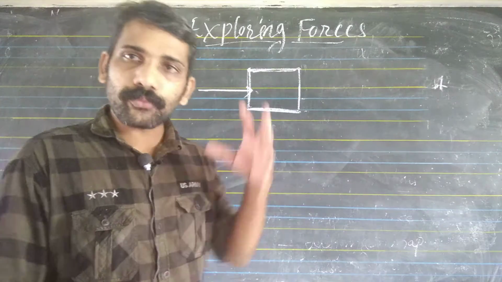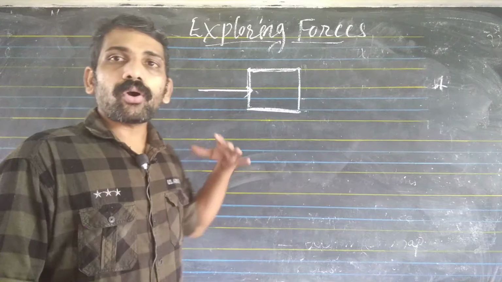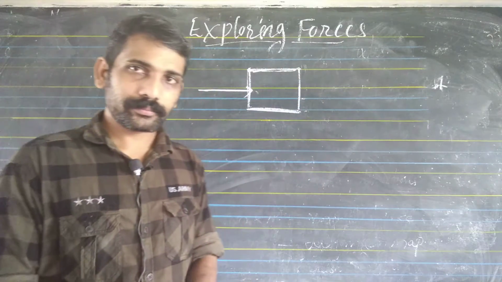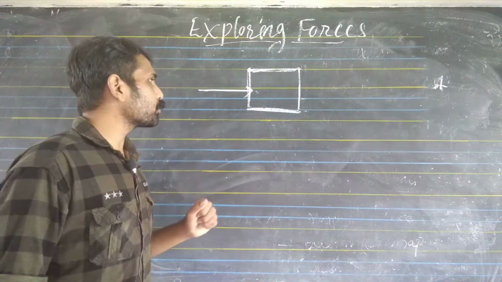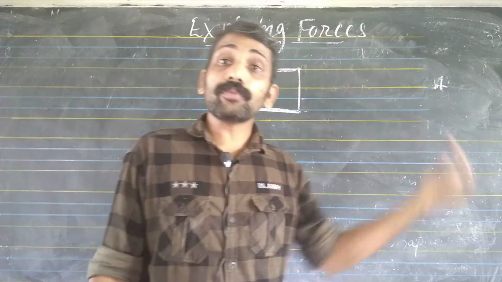Suppose the object is not moved. Then the total force is zero.